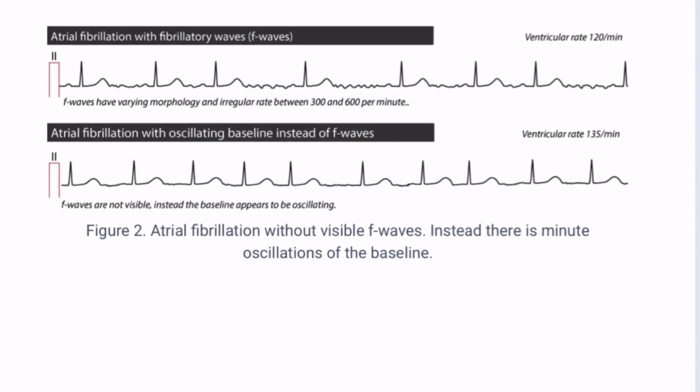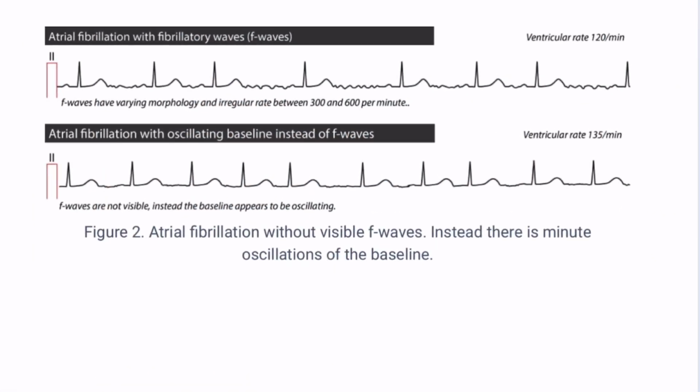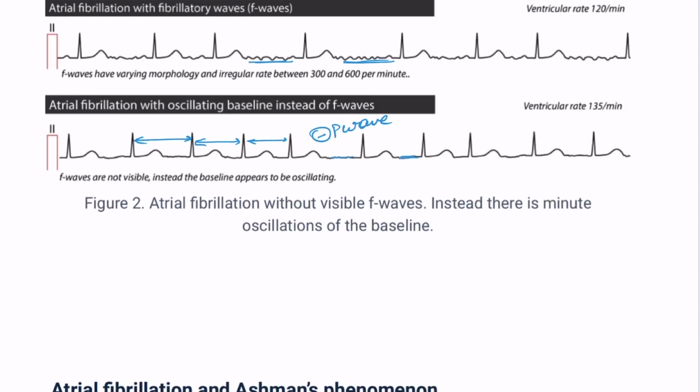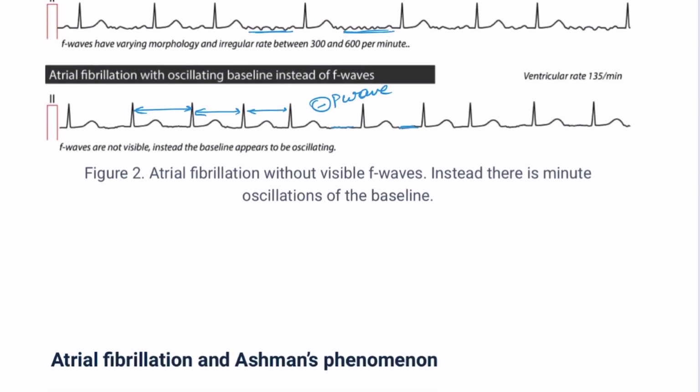Lastly, let's discuss the ECG changes. As I told, very important to remember is absent P wave. So if you see here, there is no P wave. And second thing is irregular RR interval. If you see the RR interval, it is irregular. For example, here it is different and here it is different. So there is irregular RR interval. And if you see this ECG, there are F waves. These are called F waves. So they are fibrillatory waves which are seen with atrial fibrillation.